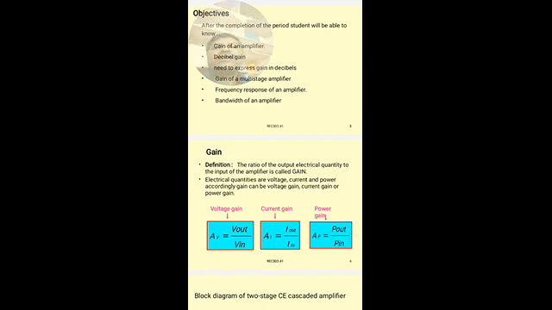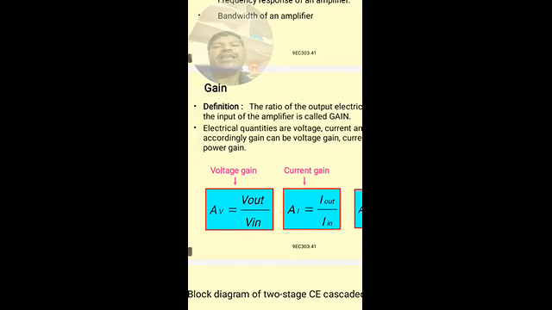See here the representation of voltage gain. It is AV. Here the gain is represented with the capital letter A, and the subscript V represents the voltage.